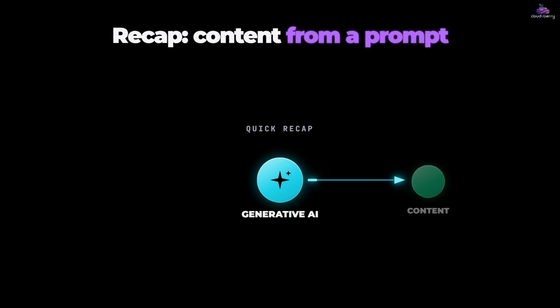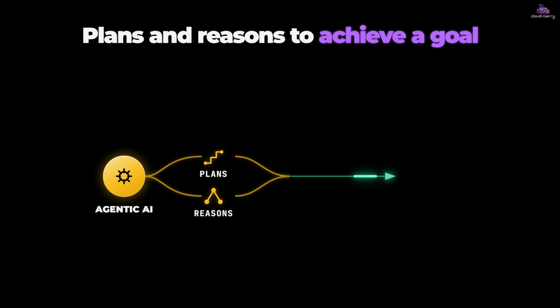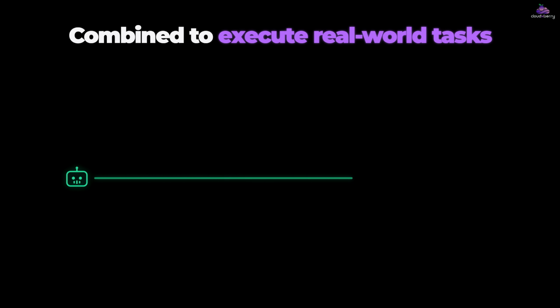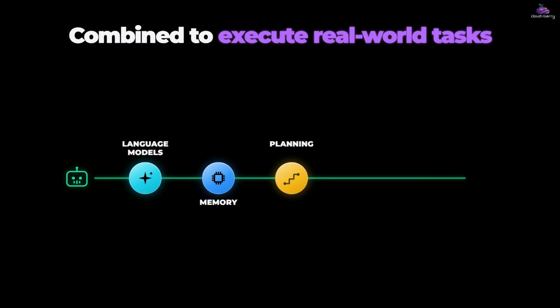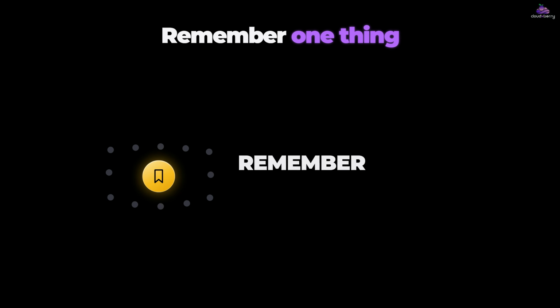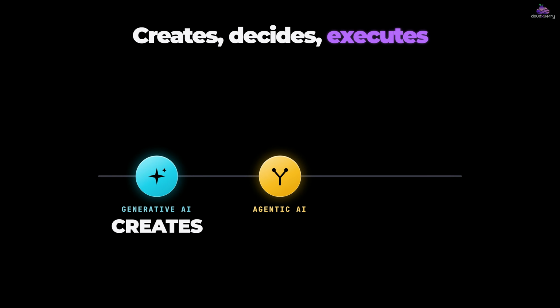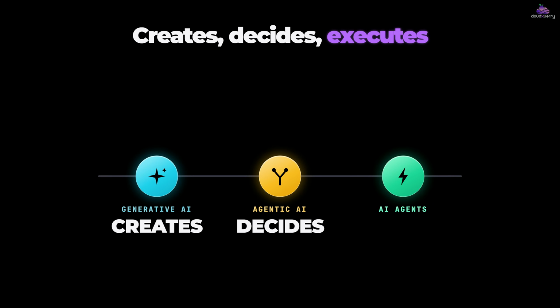So let's quickly recap. Generative AI creates content from a prompt. Agentic AI plans and reasons to achieve a goal. AI agents combine language models, memory, planning, and tools to execute real-world tasks. If you remember just one thing from this video, remember this. Generative AI creates. Agentic AI decides. AI agents execute.